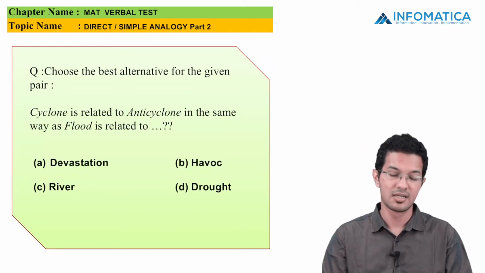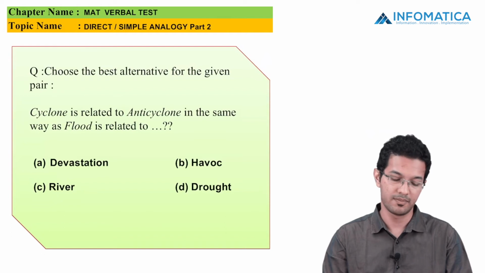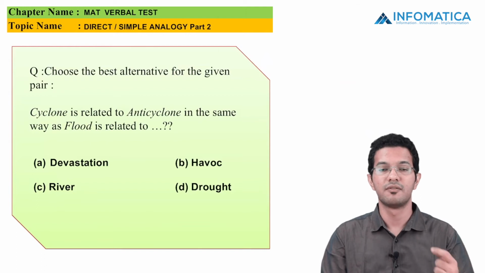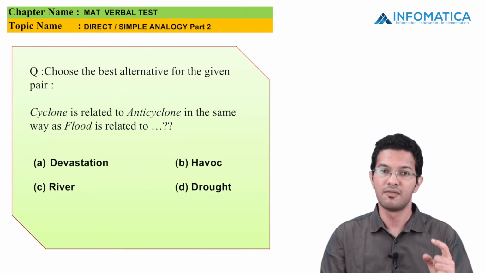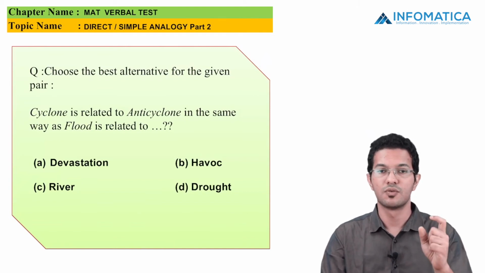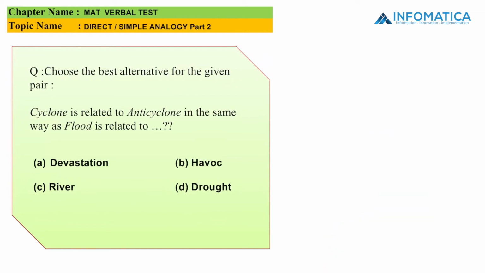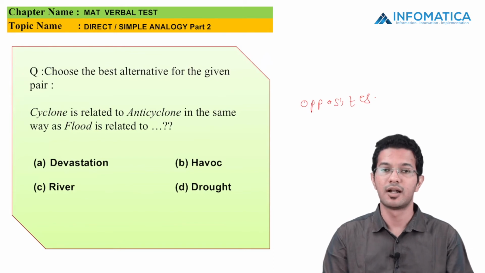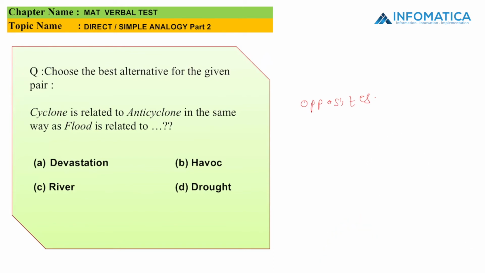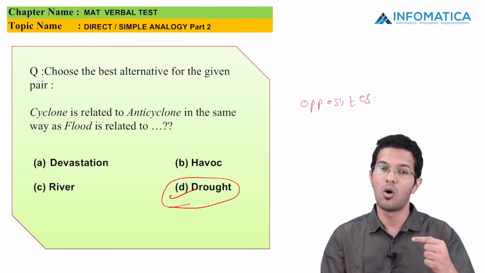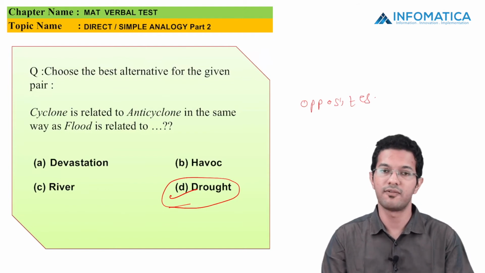Next MCQ says cyclone is related to anticyclone. In the same way, flood is related to what? So if we compare the first two words in the first pair, we can understand that the opposite of cyclone is anticyclone. So we are comparing the opposites. So what is the opposite of flood? We know that the opposite of flood is drought, which is option D. So I can say that option D, drought, is the right answer, or drought is the opposite of floods.